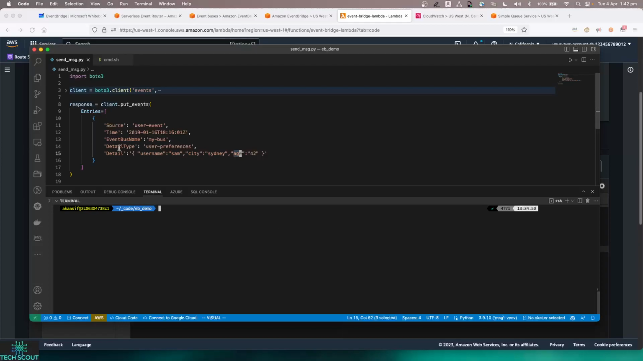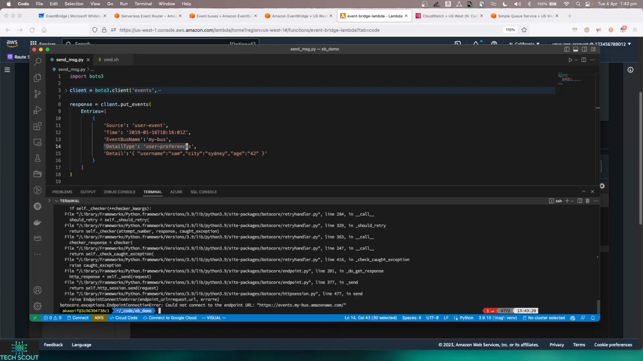So let's come back into our code, and I'll just run this script, which would basically send the event with the payload of detail type as user preference. Technically, this should go to my Lambda. So if I type python3 and my file name is send, and I run this, it will basically send the particular payload into my EventBridge bus.